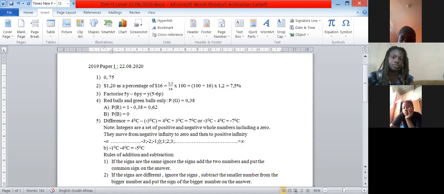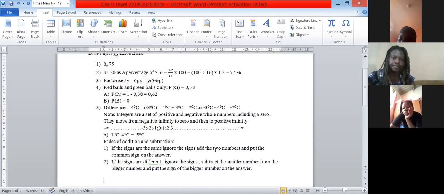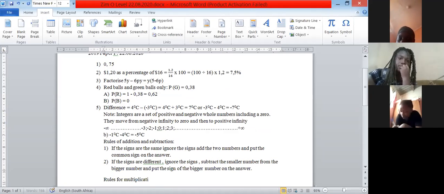Right. And then rules for multiplication and division. But maybe before I continue, let me put examples here.